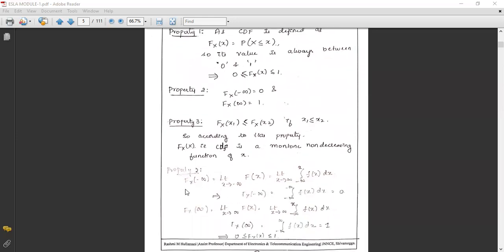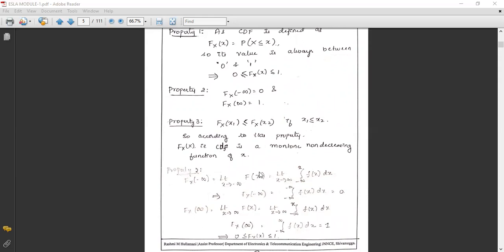For this, the explanation is: the cumulative distribution function of the random variable X at minus infinity is equal to the limit as x extends to minus infinity of F_X(x).